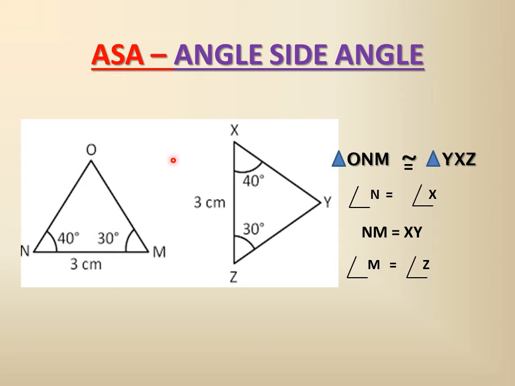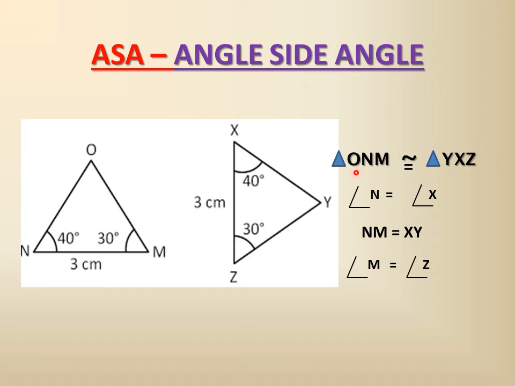N will sit on X, 40 degrees on 40 degrees, and 30 degrees will coincide with 30 degrees. So the two triangles will become congruent. O will automatically coincide with Y and it will fully cover, so we can say these two triangles are exactly the same, with the same size and shape.